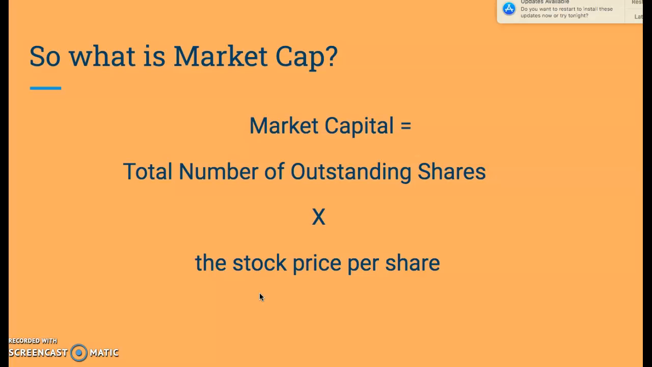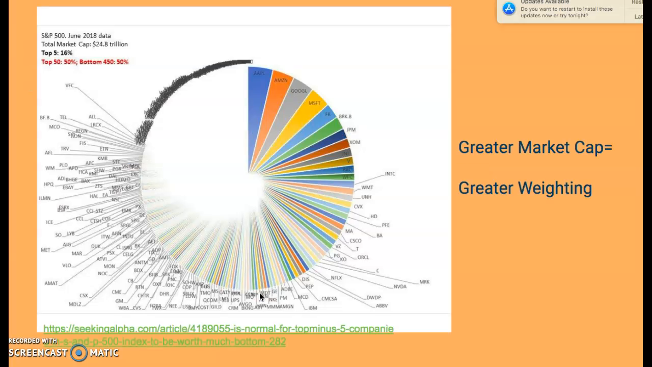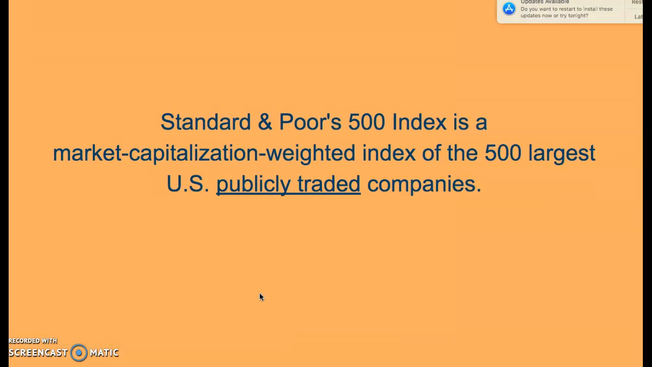Now that we know what market cap is, we can discover what it means for the S&P 500 to be market cap weighted. Simply enough, the companies with the larger market caps are weighted with greater significance when calculating the value of the S&P 500. This graph gives a visual of all the companies in the index. You can see here that companies like Amazon and Facebook would be weighted more than smaller companies like AutoZone or Campbell Soup.